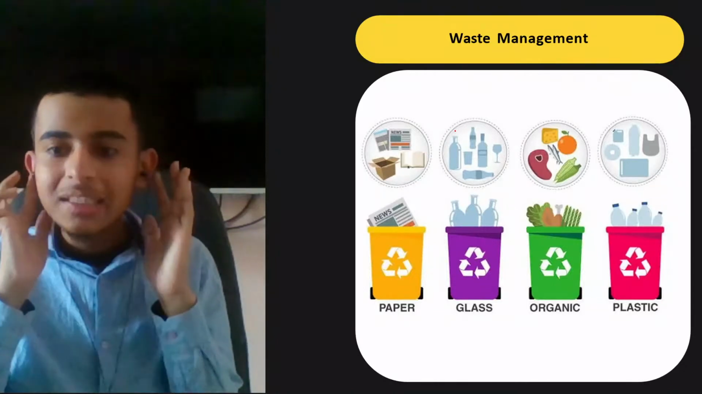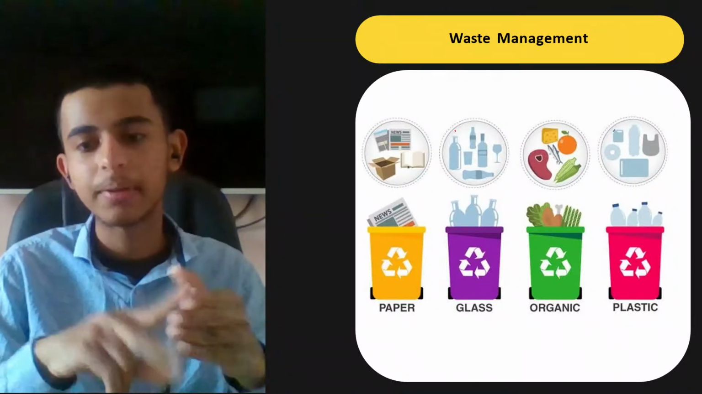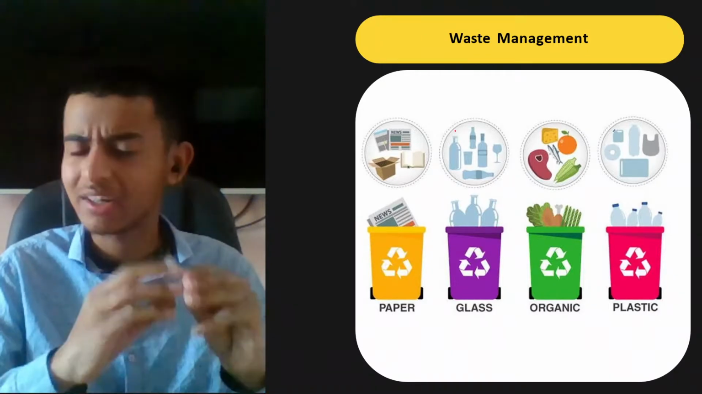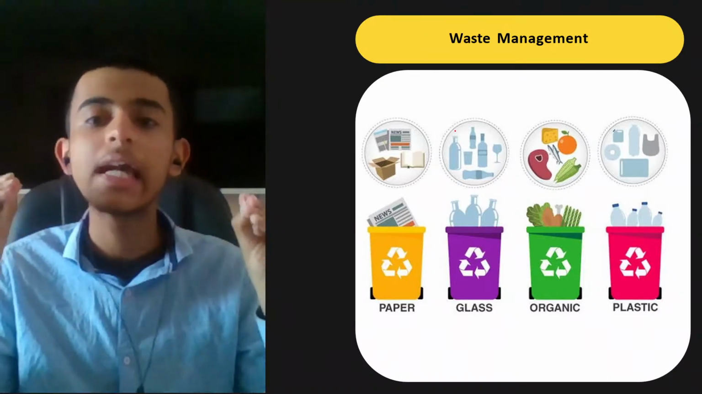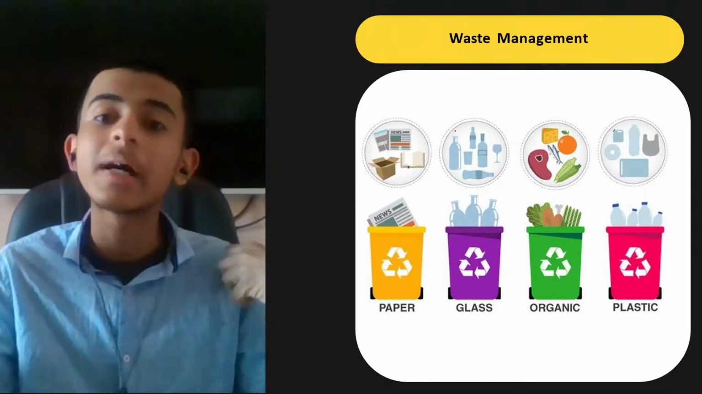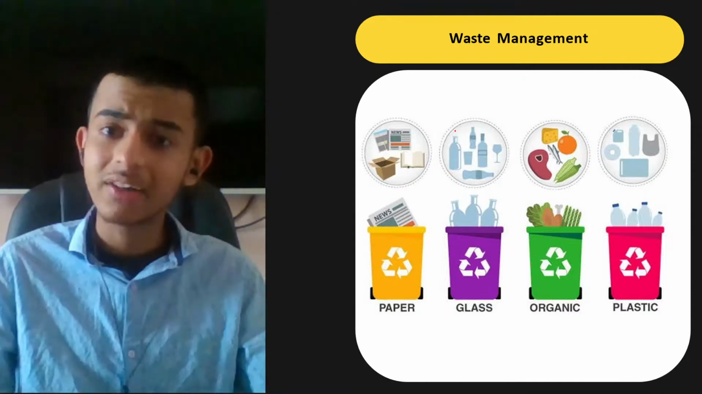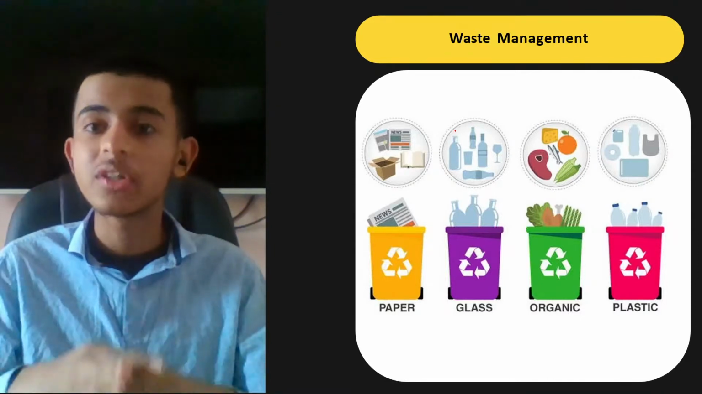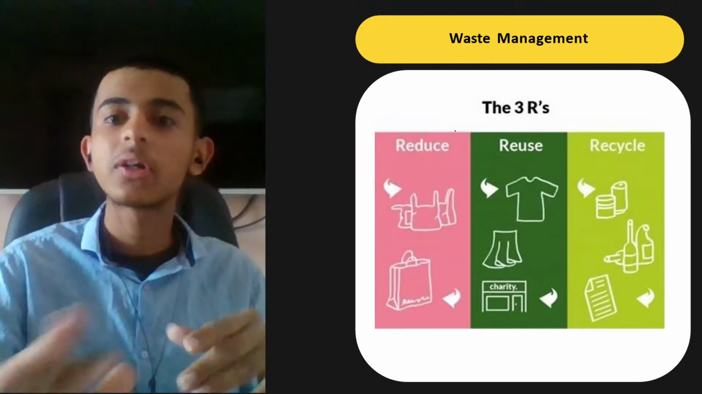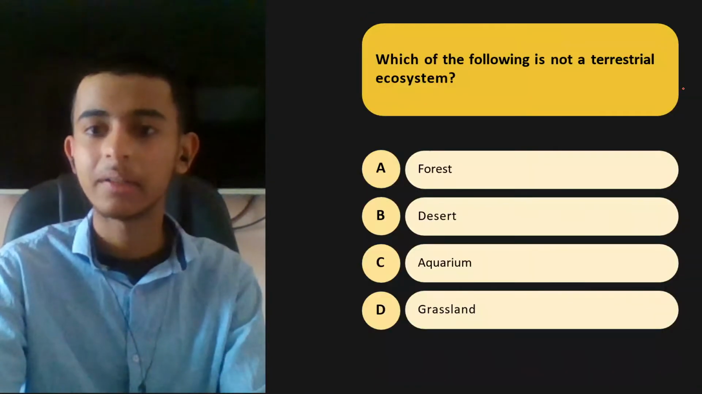And now talking about waste management, we should make separate boxes for separate waste like paper, glass, organic, plastic, dry and wet waste differently. So these waste management techniques have to be discovered by us only. We only have to follow them, following the 3 R's: reduce, reuse, recycle. So these all are very important. Follow them: reduce, reuse, and recycle.